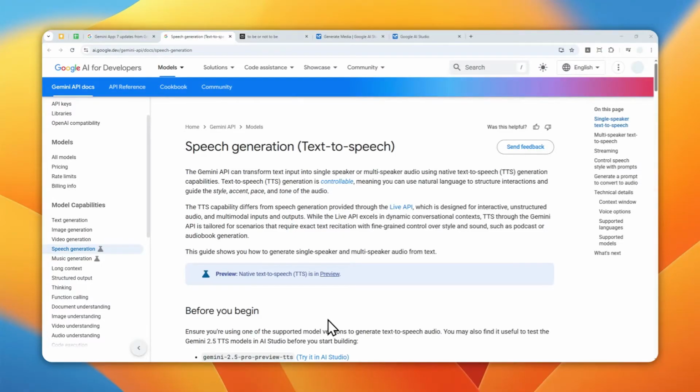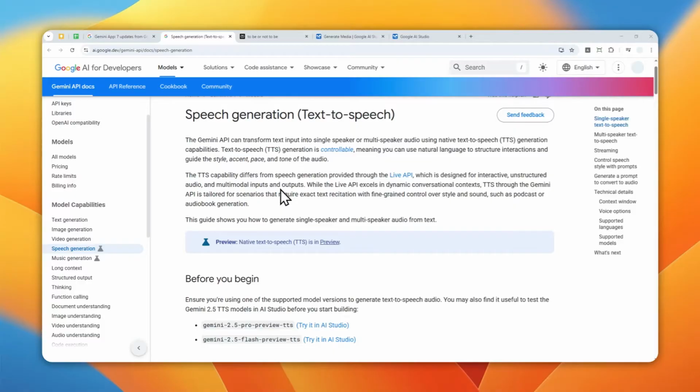Google just released a new speech generation technology that is very realistic. So basically, this is text-to-speech technology that lets you convert text into audio, and the result is pretty convincing. Let me show you a few examples.